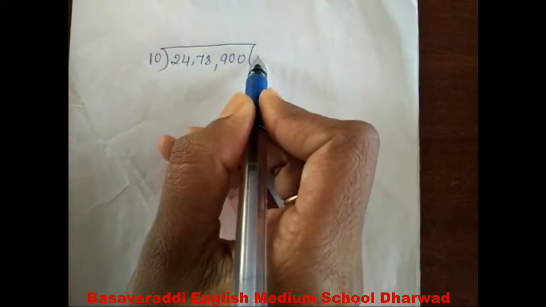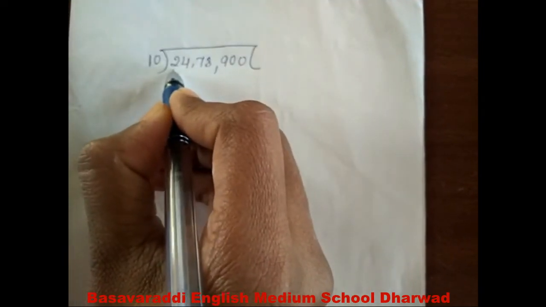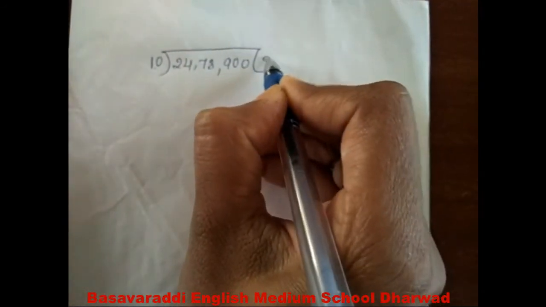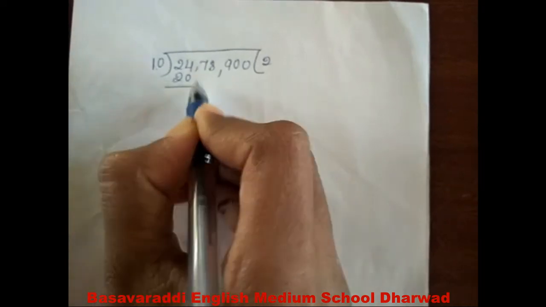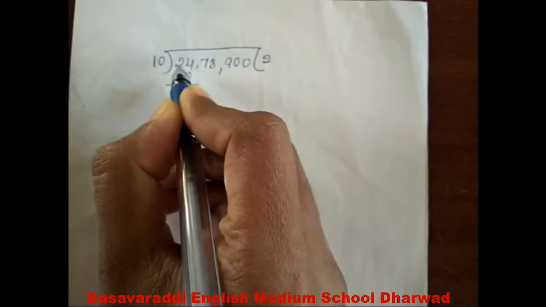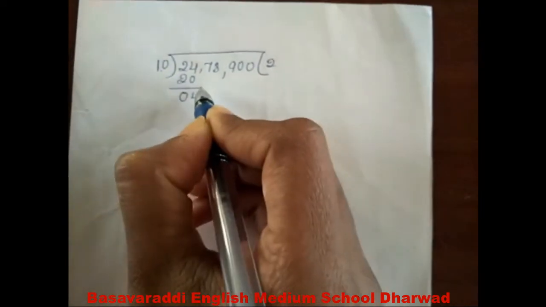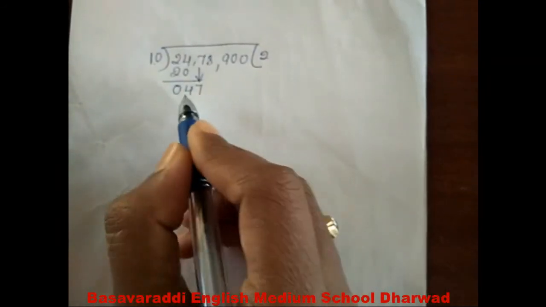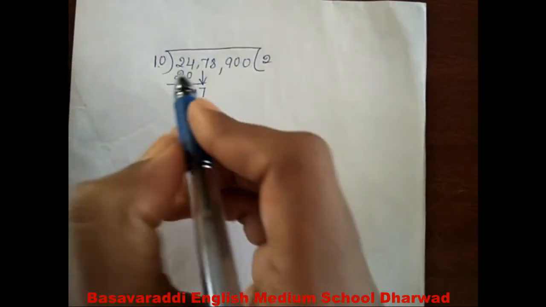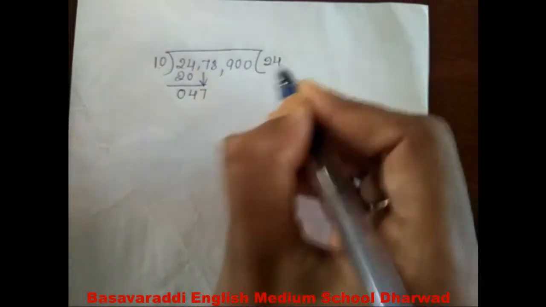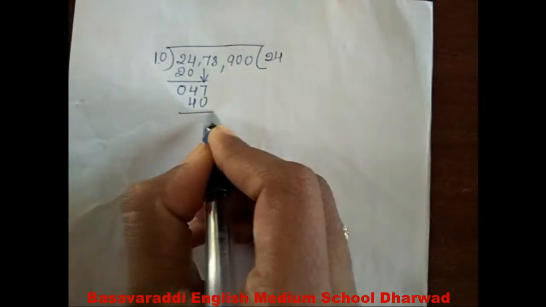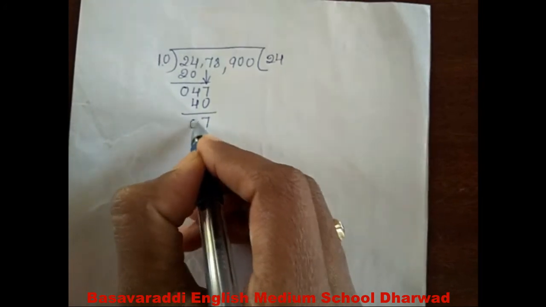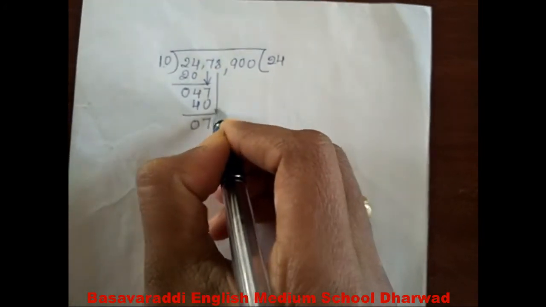Take the first two digits from the dividend, that is 24. 10 twos are 20. 4 minus 0 is 4. 2 minus 2 is 0. Next, bring down the next digit and club it with the 4. That becomes 47. 10 fours are 40. 7 minus 0 is 7. 4 minus 4 is 0.